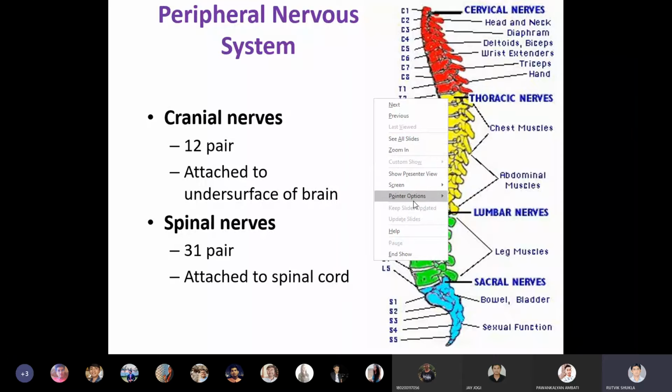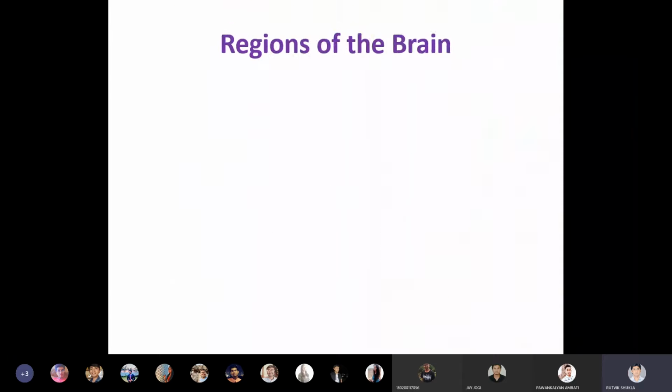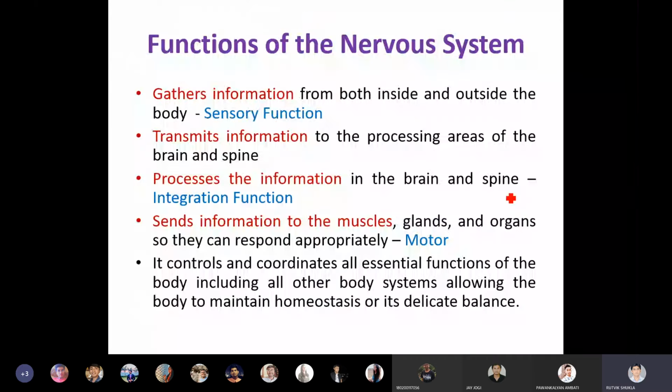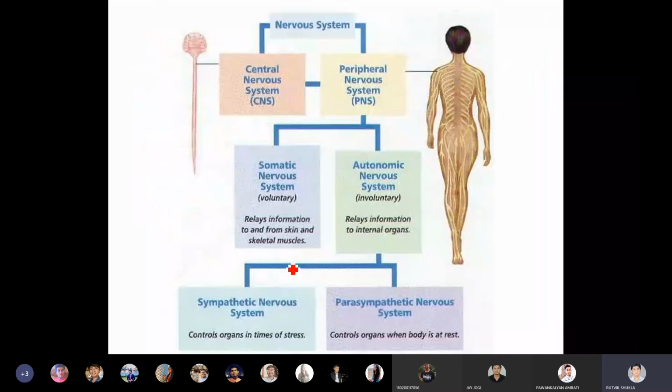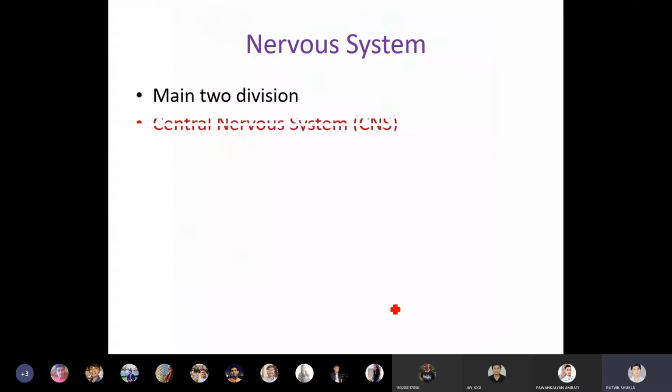So this is what I was discussing. Okay, so in the nervous system, we have seen sensory and motor function, as well as the integration function. This is the classification which we have seen. The nervous system is divided into CNS and PNS. PNS is further divided into somatic and autonomic nervous system. Autonomic is further divided into sympathetic and parasympathetic nervous system.